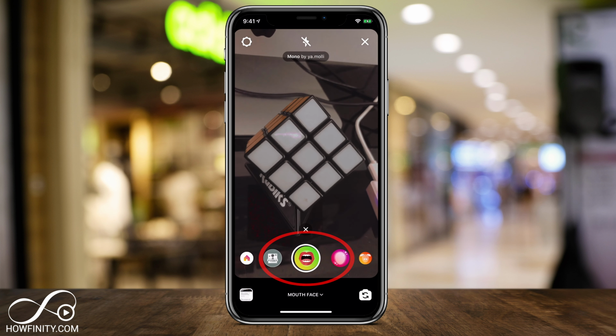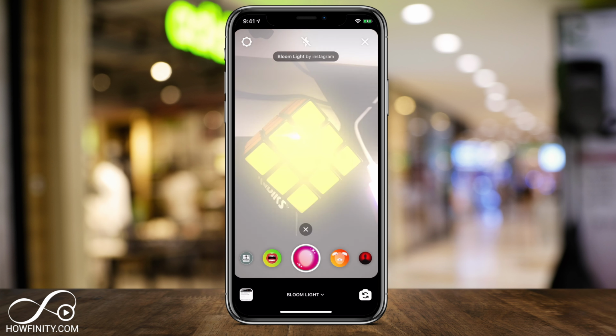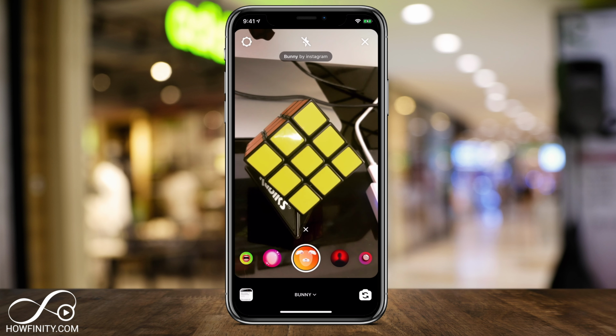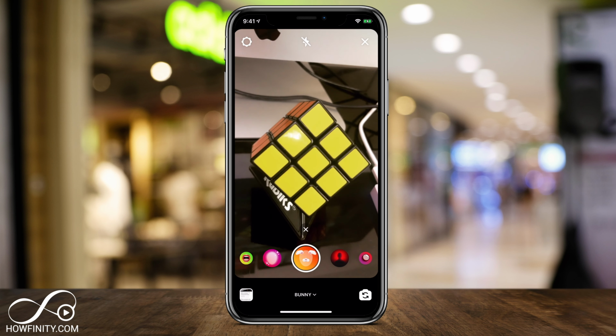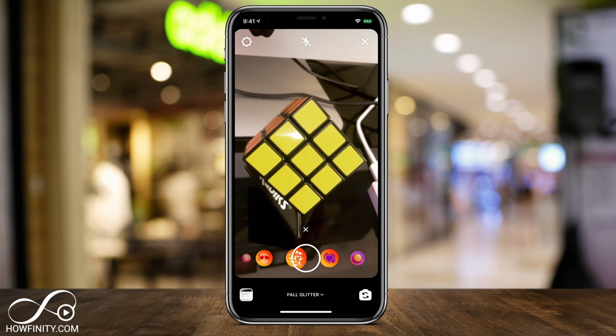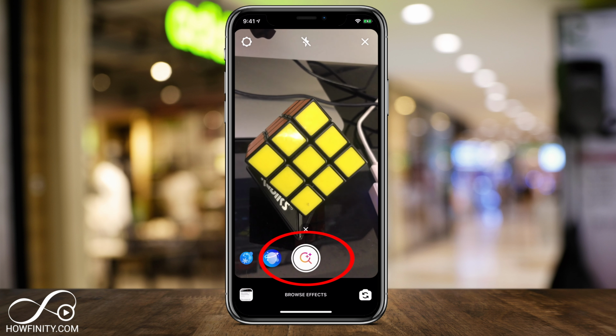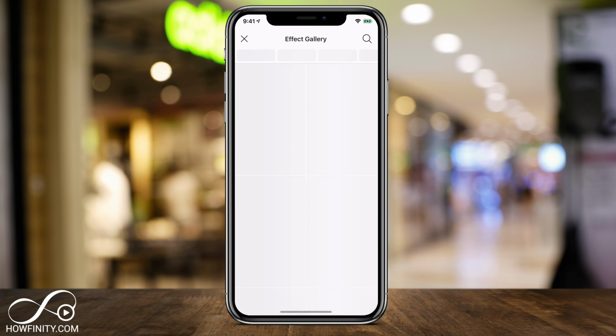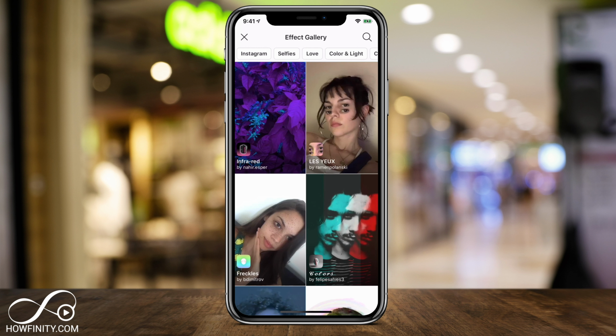If you slide over, there are some filters that other people have created. Some of these are made by Instagram. But I want to show you one that gives you a lot of camera filters. So go all the way to the very end to get to Browse Effects. And click Browse Effects here. And then you get to the effect gallery where there's a ton of different filters here.